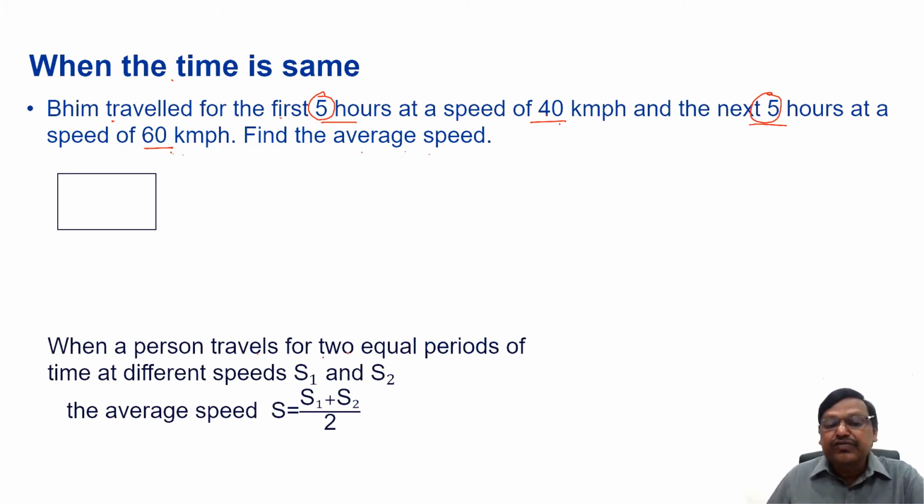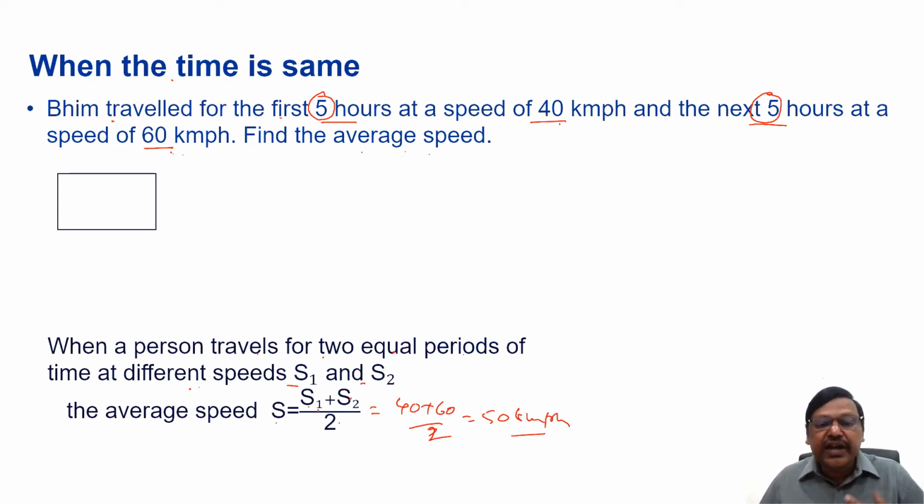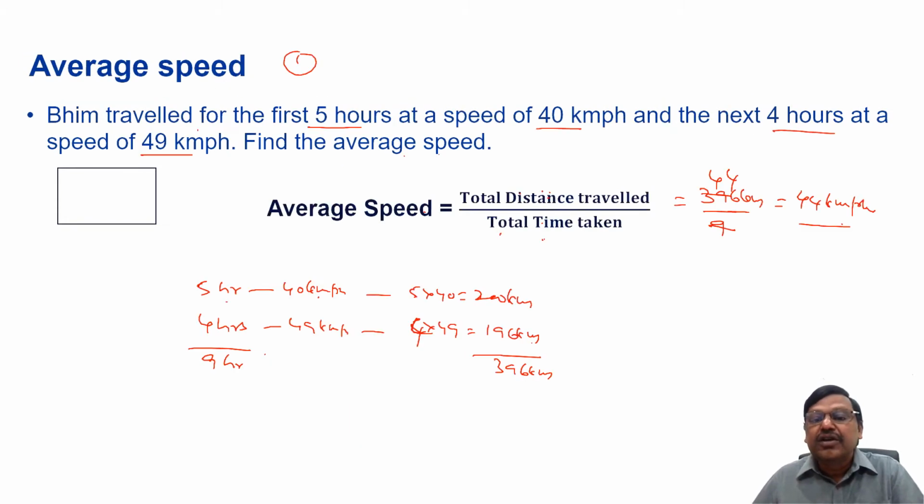When a person travels for 2 equal periods of time at different speeds S1 and S2, average speed is (S1 plus S2) by 2. 40 plus 60 by 2, that is nothing but 50 kilometers per hour. This I am saying using the direct shortcut. If you apply the previous concept, the basic concept of average speed, where we said average speed is nothing but total distance traveled by total time taken.